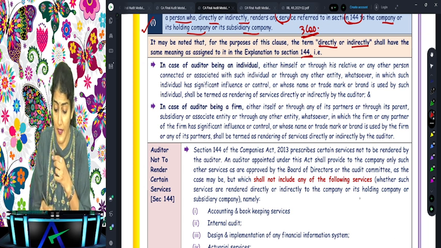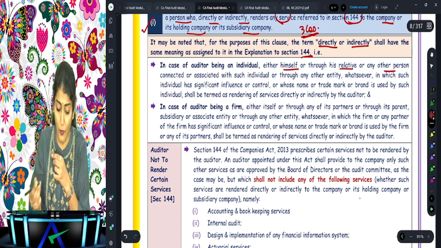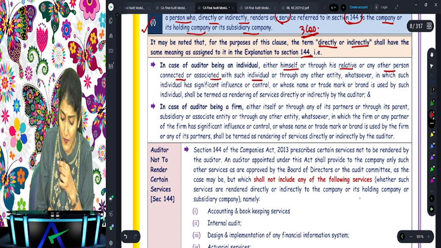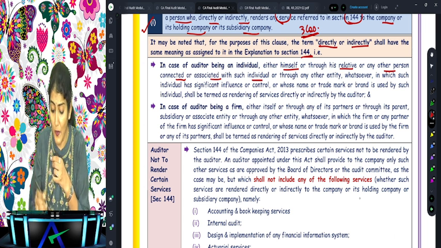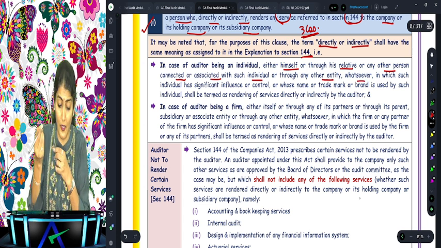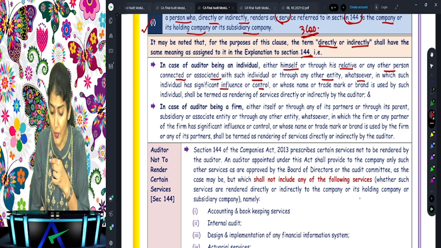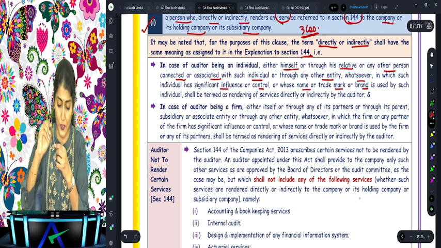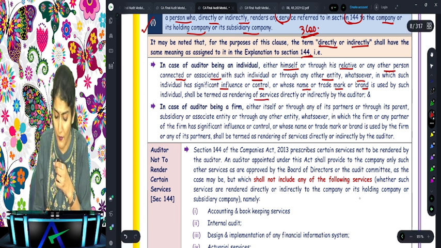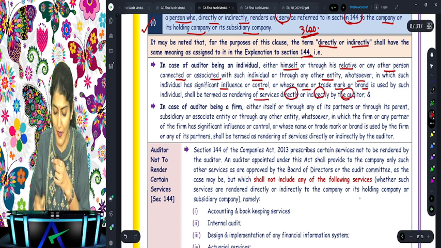So what does it say? Either himself or through his relative or any other person connected or associated with such individual, or through any other entity whatsoever in which such individual has significant influence or control, or whose name or trademark or brand is used by such individual, shall be termed as rendering of services directly or indirectly by the auditor.